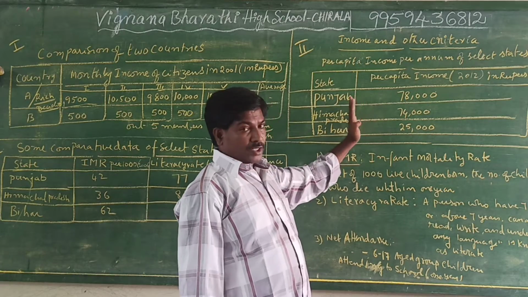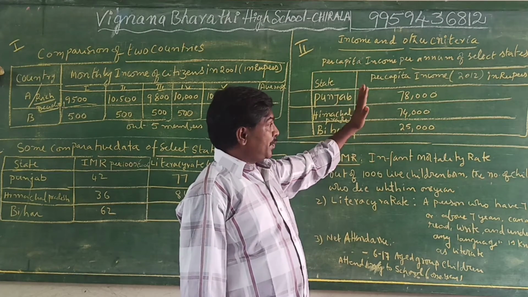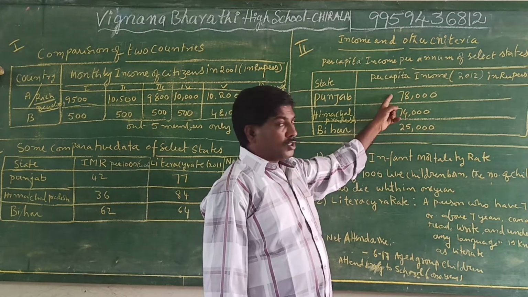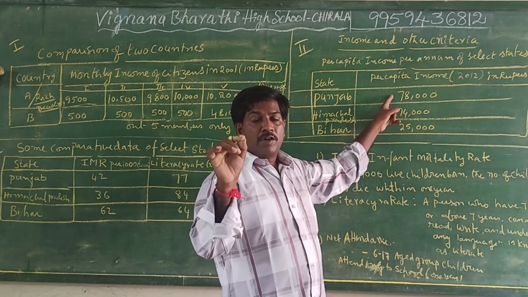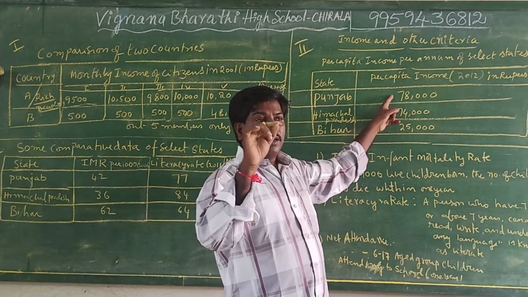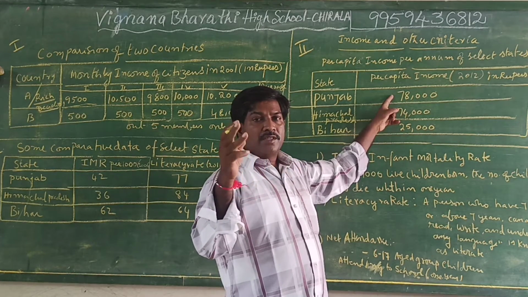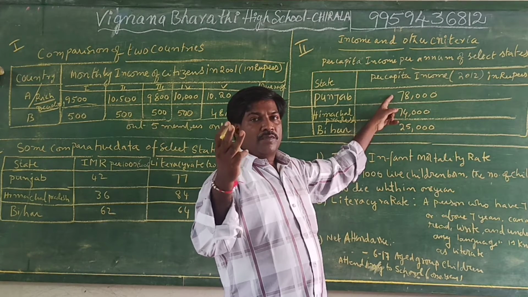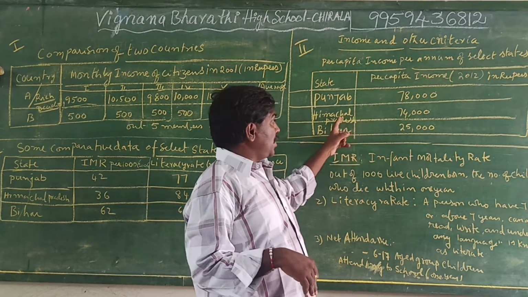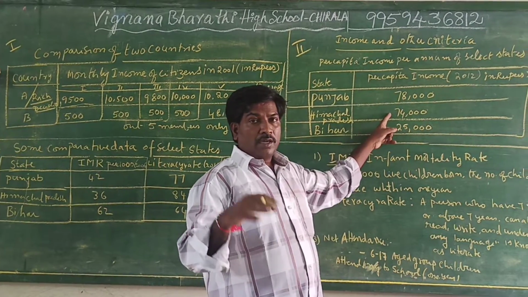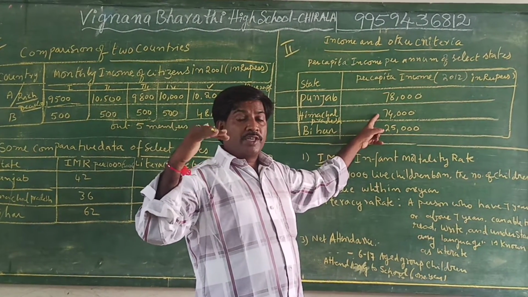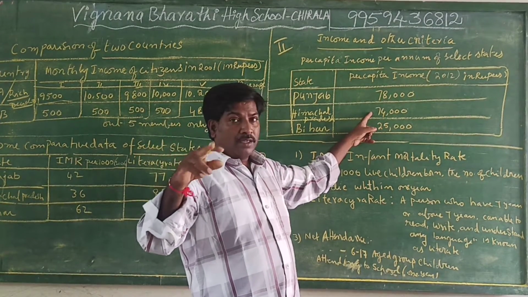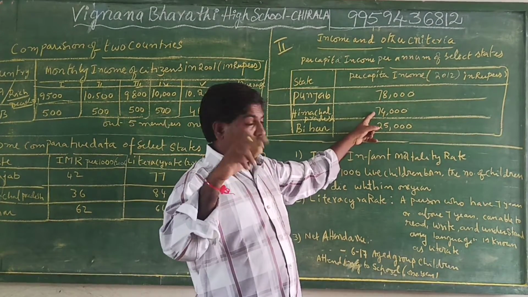Why? What is the reason? I will explain in detail. Punjab has fertile soil. Most of the members are farmers who depend upon agriculture, and they cultivate three crops per year. Later, Himachal Pradesh, 74,000. Himachal Pradesh is totally a hilly region state, but its per capita income is 74,000.